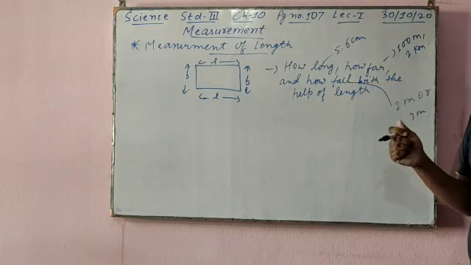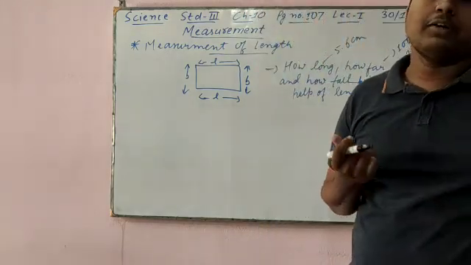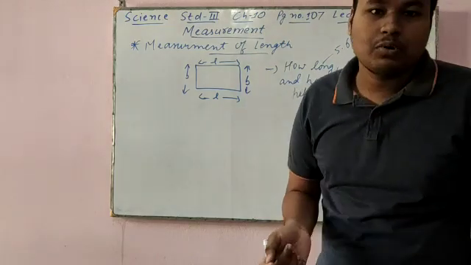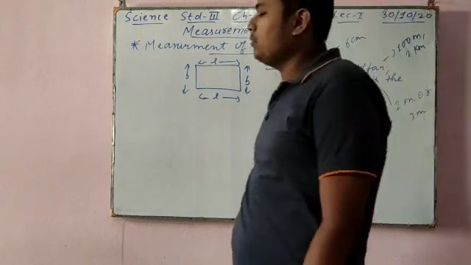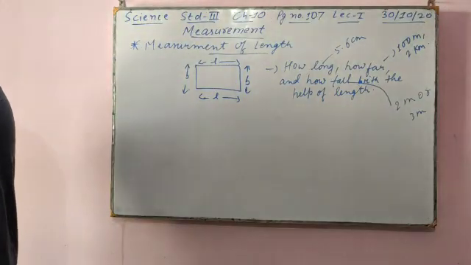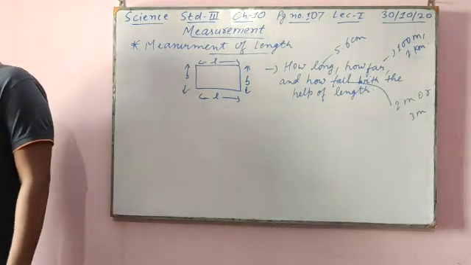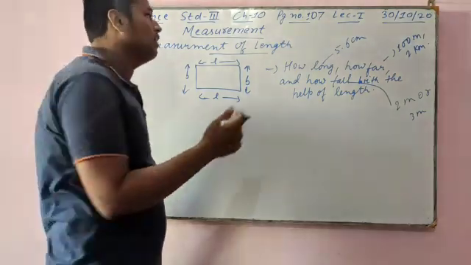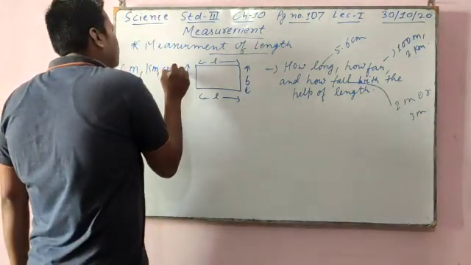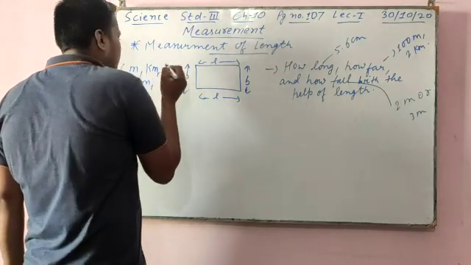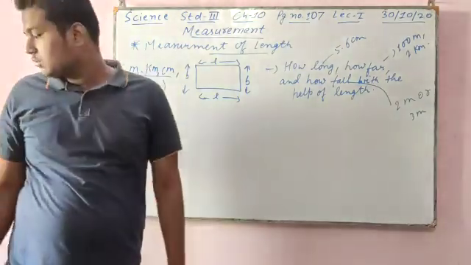But if we are going to buy a vegetable, can we tell, give me 1 meter of fruit? No, we say kg. So kg will not come into measurement of length. That will go in measurement of mass: kilogram, milligram. Here in length we talk about meter, kilometer, centimeter, millimeter, lots of them, but we have to focus mostly on these three.